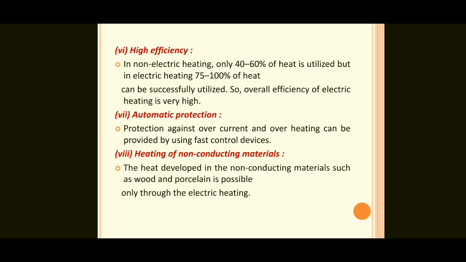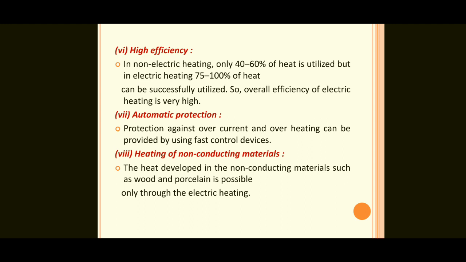But not in the case of electrical heating. It is uniformly heated and not extracted to the surroundings. It is also extracted, but compared to coal, oil and natural gas, it is very, very less.